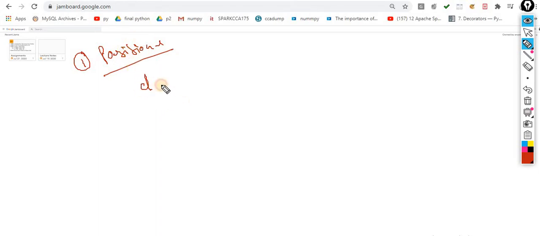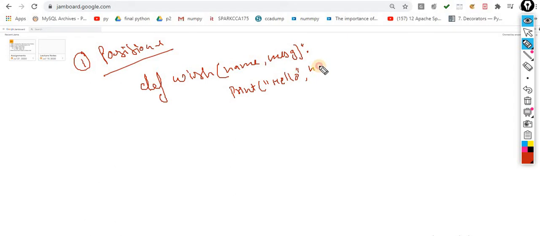Let's suppose I am making a function called wish, and I am passing a name and a message. It takes two parameters, or you can say two arguments: the first is name and the second is message. Now I print on the screen hello, comma, name, and print the message.